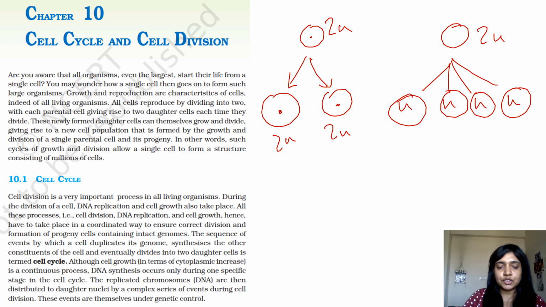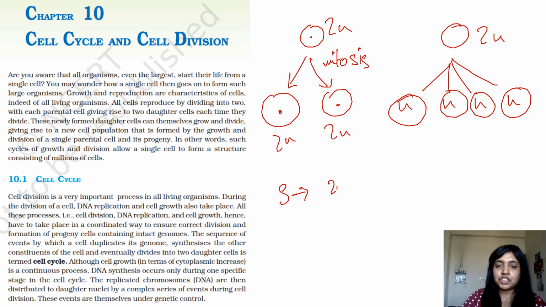Let's move ahead. So let's go to the cell cycle. Cell division is a very important process in all living organisms. During the division of a cell, DNA replication and cell growth also take place. All these processes, that is cell division, DNA replication and cell growth, hence have to take place in a coordinated way to ensure correct division. Exactly, right. So for example, if there is no DNA replication, but the cell is growing and dividing, what will happen instead of the daughter cells getting 2n and 2n, if there is no duplication of the DNA, which happens in the S phase, right?